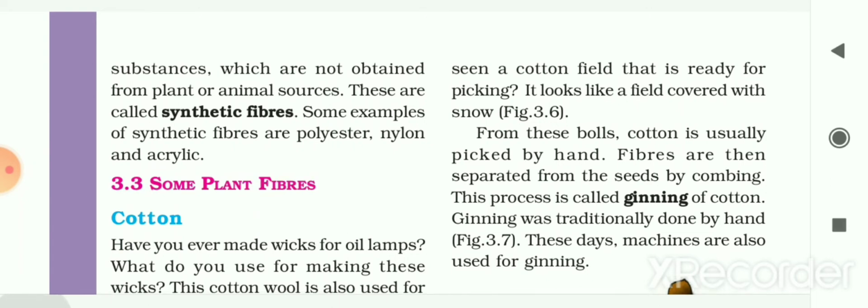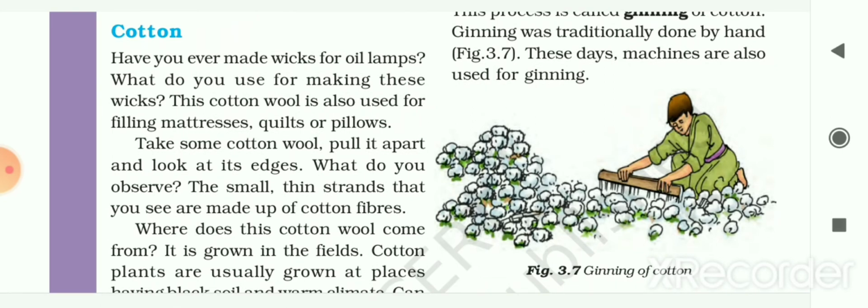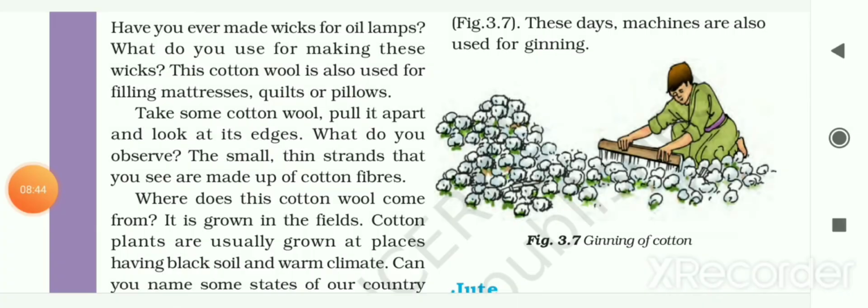In that first one is cotton. So have you ever made wicks of oil lamp? Now what is the meaning of this wicks? So here in the picture, the flame, wicks and wax is shown to you in the candle. The same type of wicks is present in the oil lamps. So what do you use for making these wicks? Yes, that is cotton. So this cotton wool is also used for filling mattresses, quilts, that means bedspread or pillows.